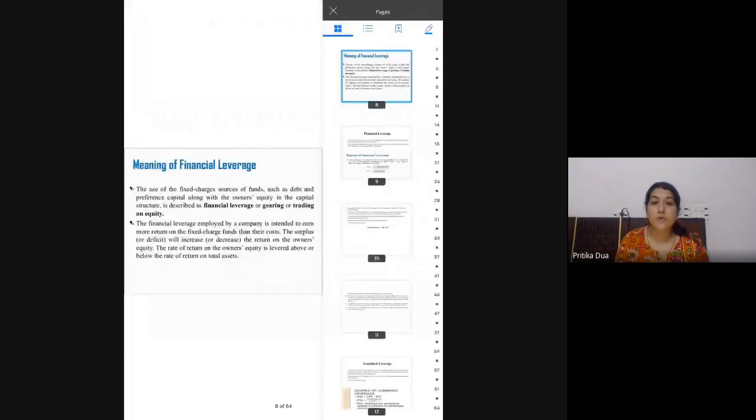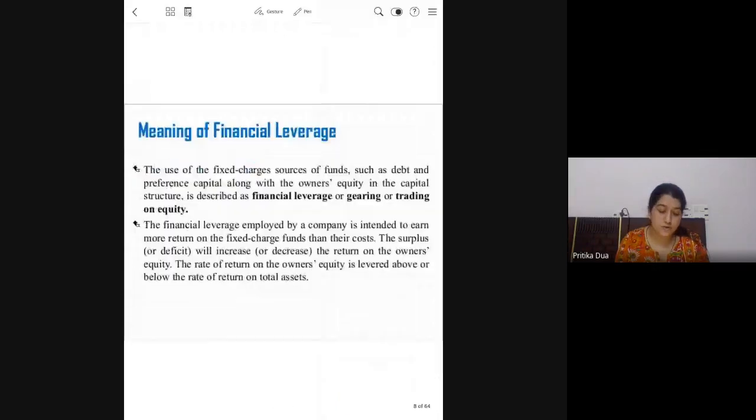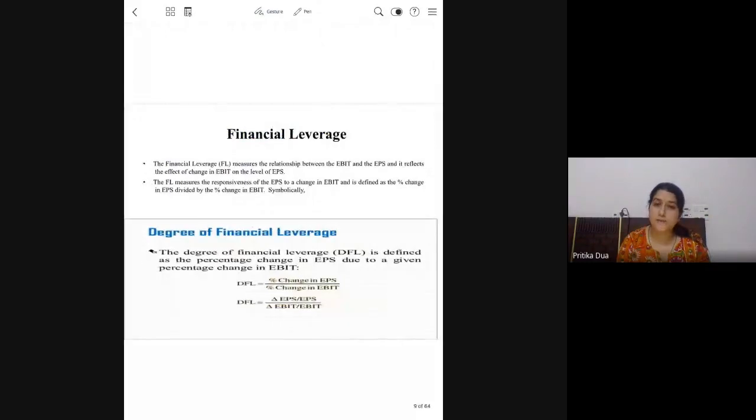So the firm is using fixed cost funds in the capital structure to magnify the returns to the equity shareholders. This is the formula: percentage change in EPS, earning per share, upon percentage change in EBIT.